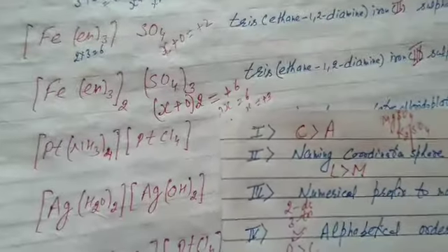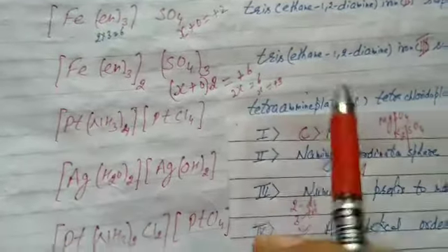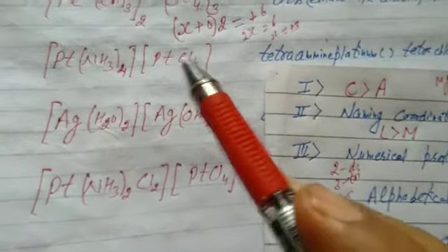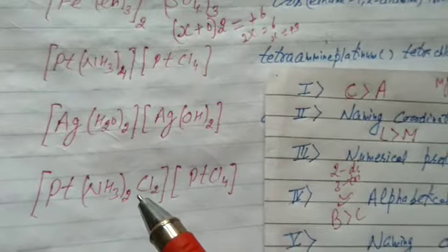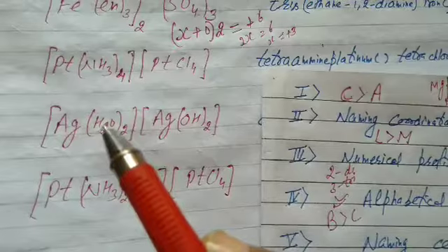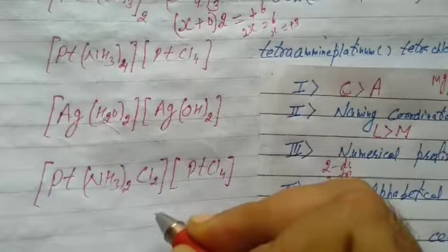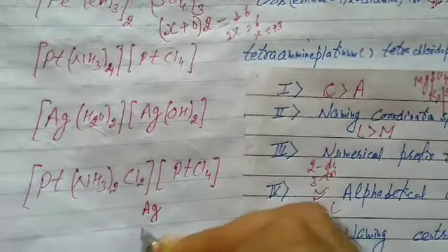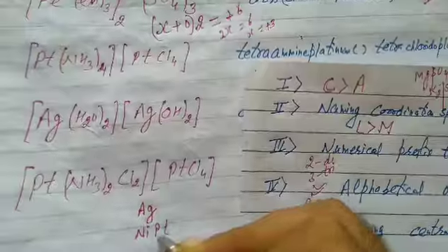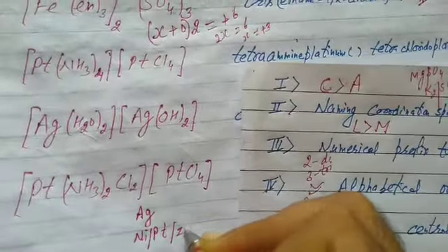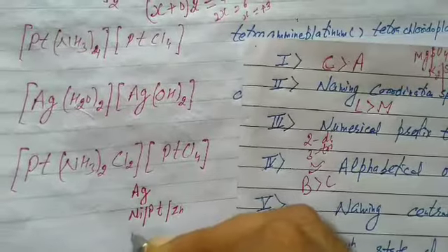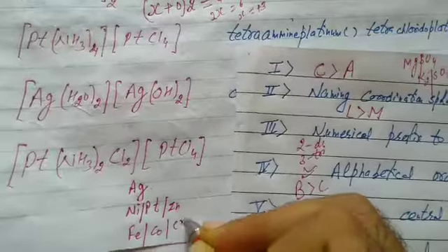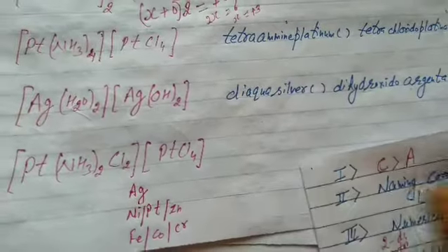After this, students, there are some coordination complexes in which the cation part is a coordination sphere and the anion part is also a coordination sphere. Please, how to name this? Naming coordination compounds containing a coordination complex cation part as well as anion part. In such cases the metal ion may be silver, nickel, platinum, zinc, iron, cobalt, chromium, students. Please try to understand this first.